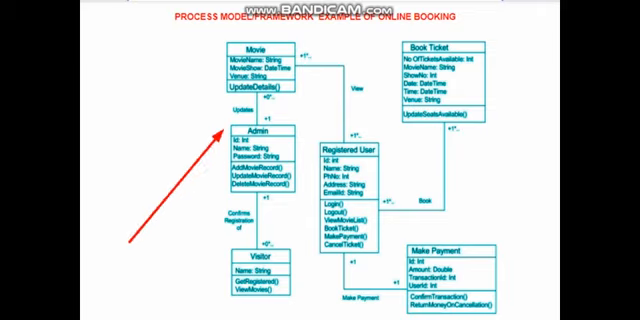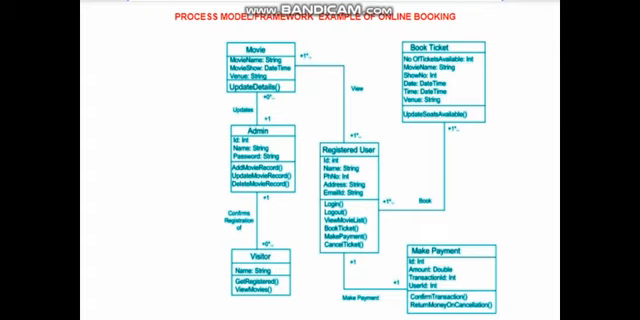So these are all the activities of our software product, which are called modules. We have a module called movie, admin, visitor, registered user, book ticket, and make payment. So you can see that our software product is made up of many modules. Each box is one module, and each box is one class. In that class you can see there are some methods and some variables.